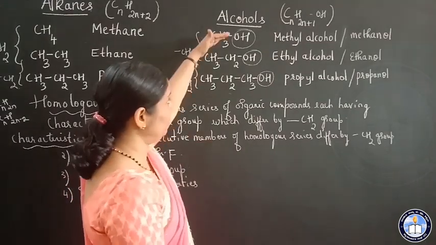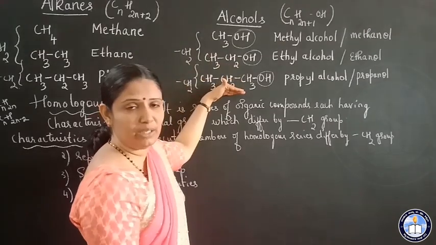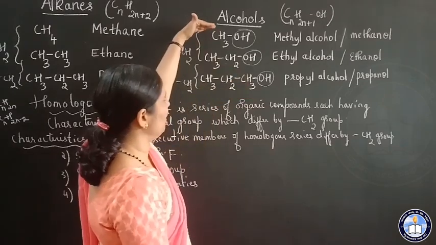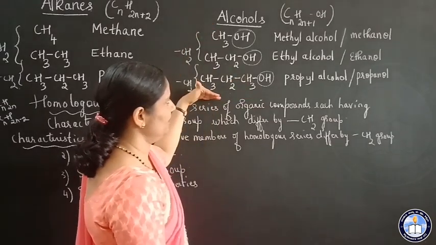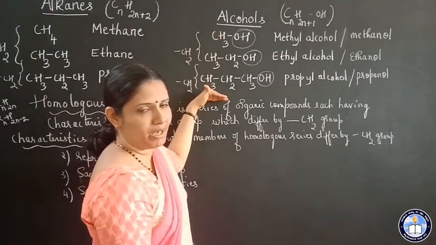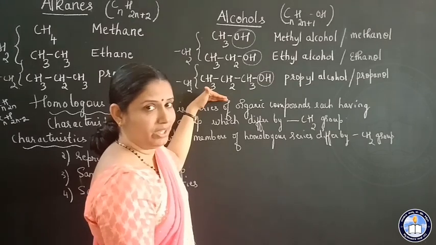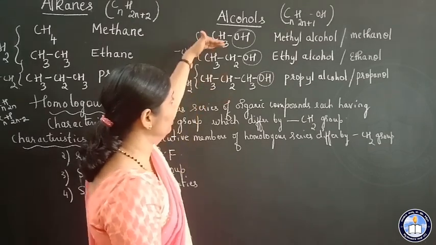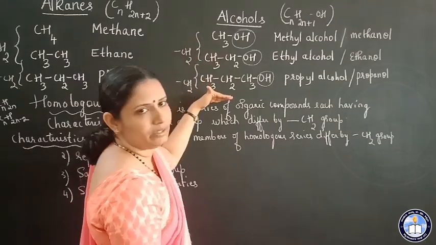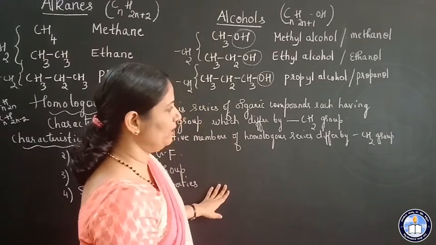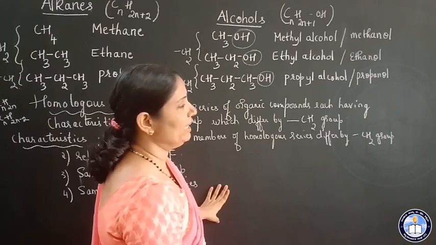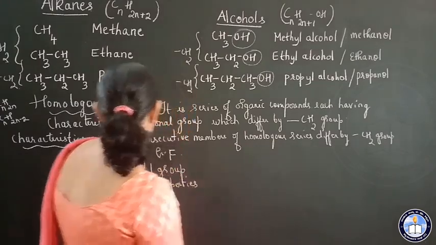There is a regular gradation of physical properties with the increase in the molecular mass. So as you come from top to bottom, from lower member to higher member, molecular mass increases. So here physical properties, there will be regular gradation. Either it goes on increasing or it decreases.